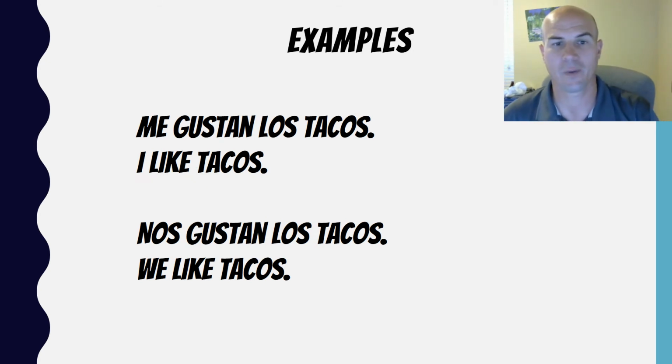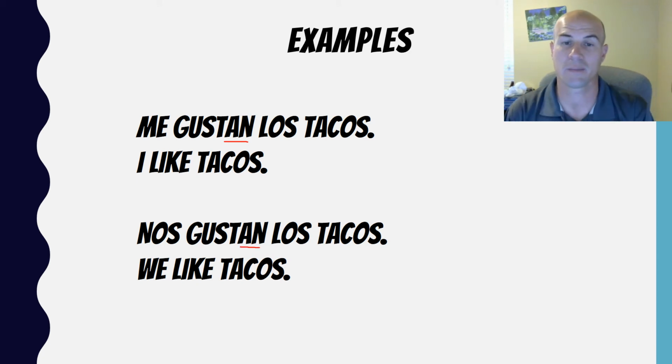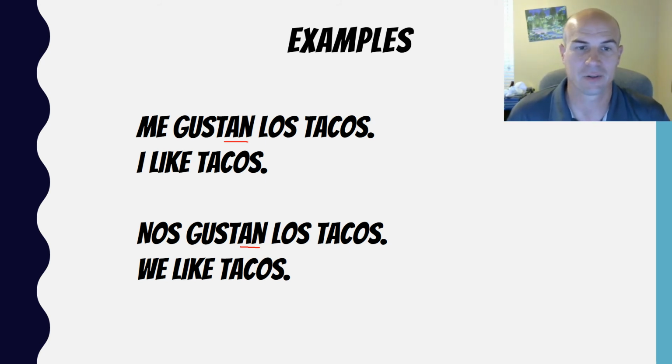So looking now at that, if we look here, we've got los tacos. Tacos are plural, more than one taco. I don't just like the taco, I like tacos. Since they're plural, we see gustan in both examples because it's tacos in both examples. It's plural both times. Our difference is when I like tacos, it's me gustan los tacos.